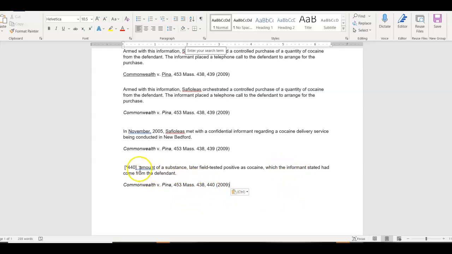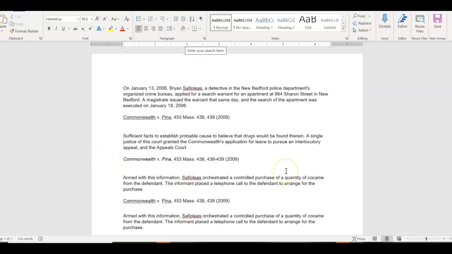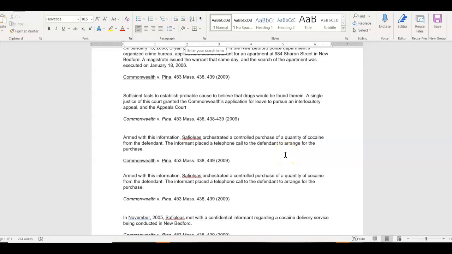Yeah, so you'll see the 440 showed up there. That's not part of the citation. Take out the page numbers. That's just a basic thing, okay? So that's basically it. So now once you do that once, you don't have to do it again.